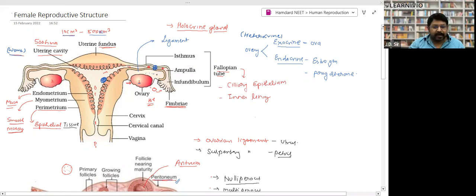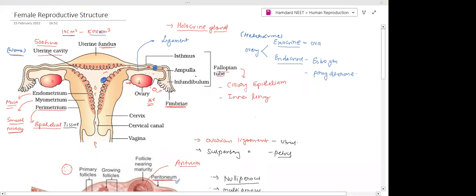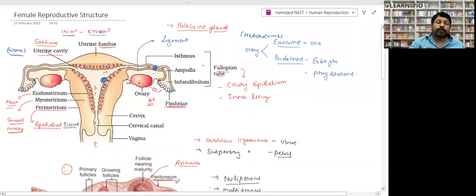So fertilization of the egg takes place only where? In the fallopian tube. Clear? Again, one more important question: where does fertilization take place? If you know, it's okay. If you don't know, please note it down. Fertilization takes place in the fallopian tube between the isthmus and ampulla.